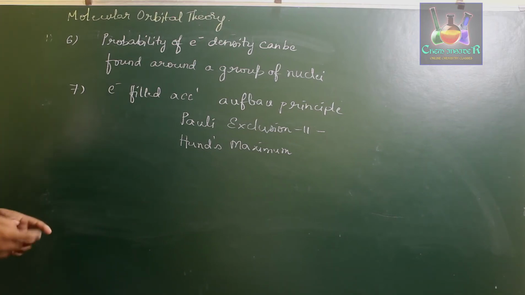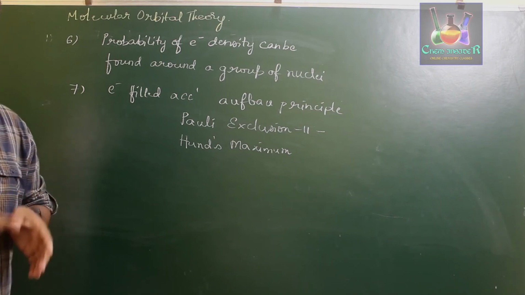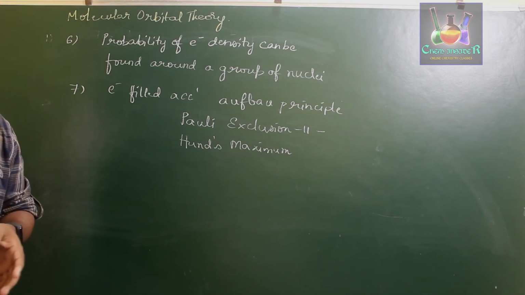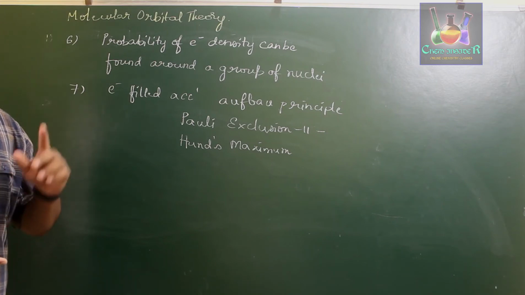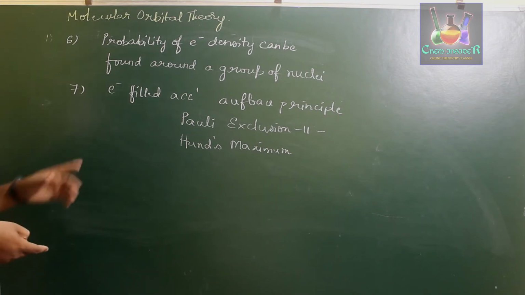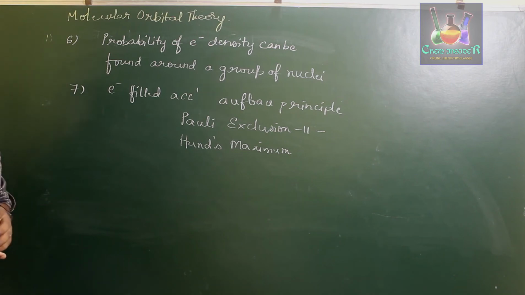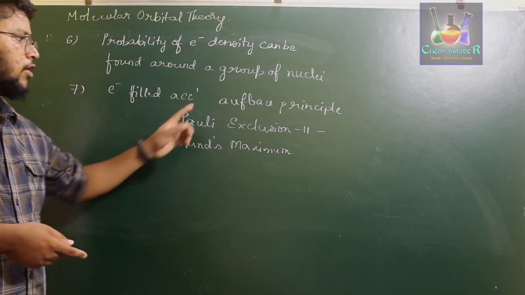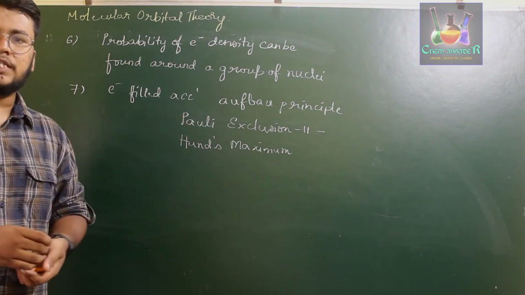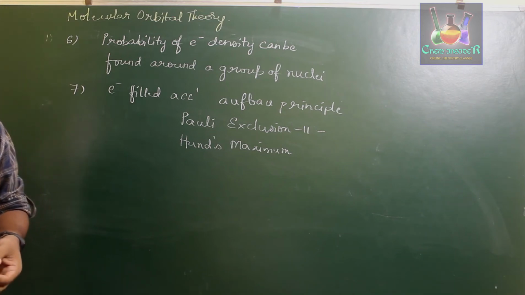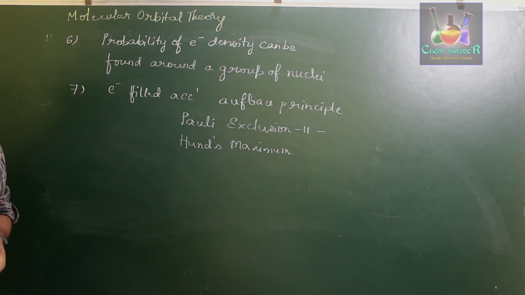Sixth point says that the probability of electron in a given molecular orbital lies around a group of nuclei instead of just one nucleus, as observed in atomic orbitals. And in the seventh point, the filling up of electrons in the molecular orbitals follows the rules of Aufbau principle, Pauli's exclusion principle, and Hund's rule of maximum multiplicity. Okay, so this is about the molecular orbital theory.